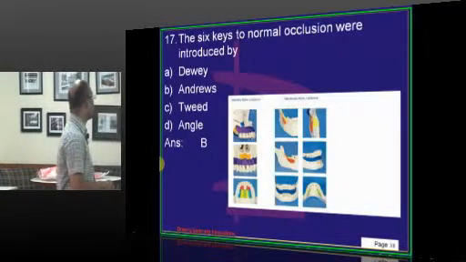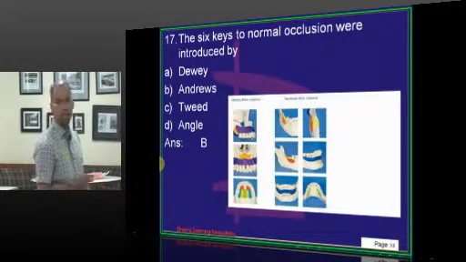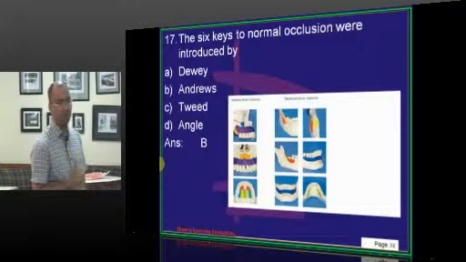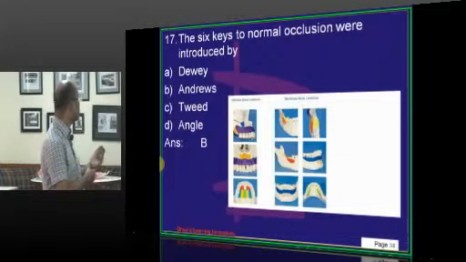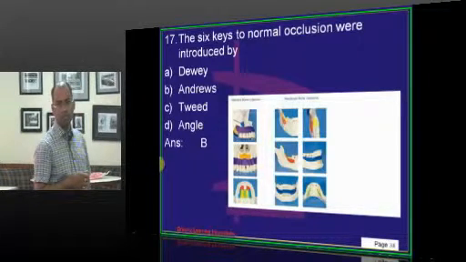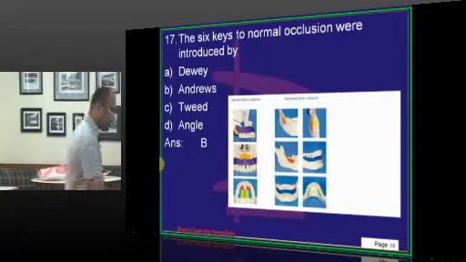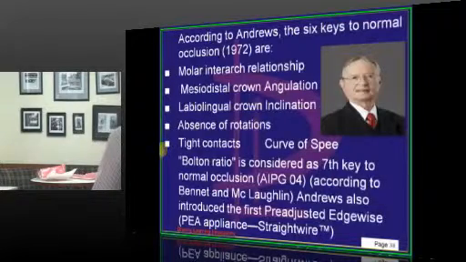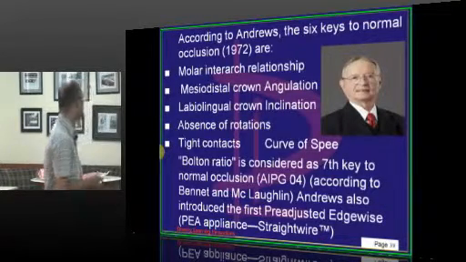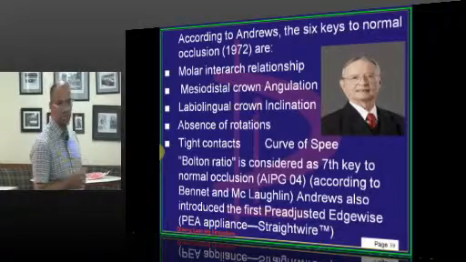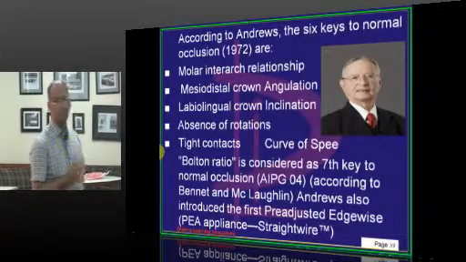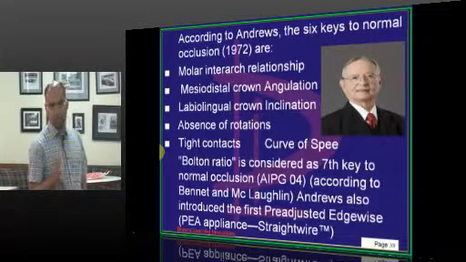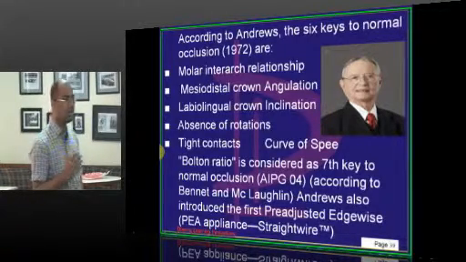The 6 keys to normal occlusion were given by none other than Andrews, who gave the straight wire appliance. To name the 6 keys: the first is the molar interarch relationship. The second is the mesiodistal crown angulation, that is the tip.